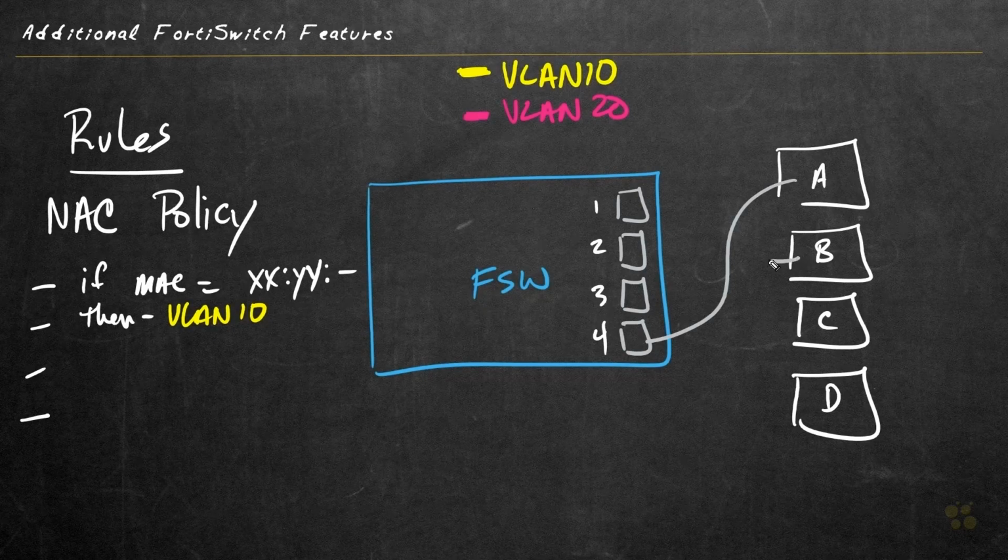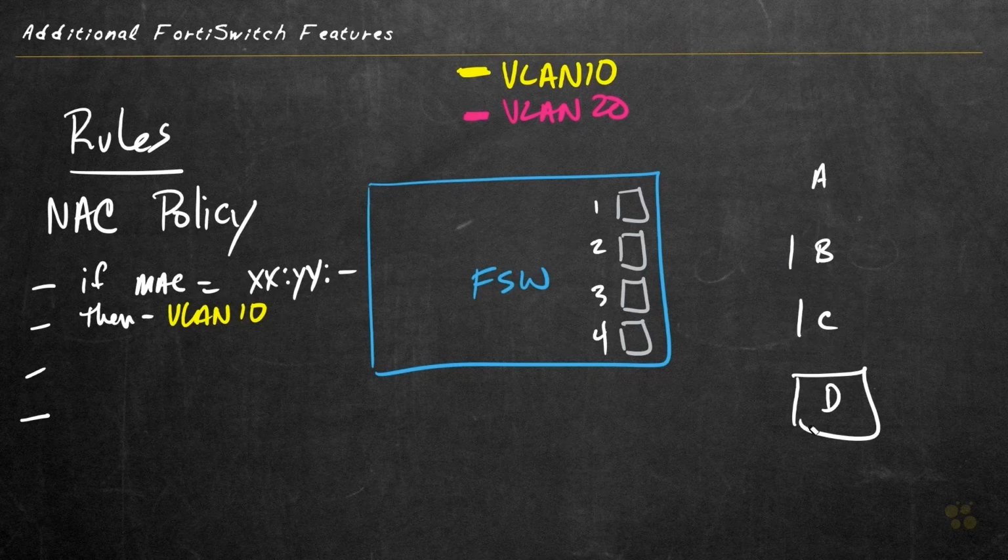While device B, when it connects to a port, again, regardless of which port it connects to, based on its characteristics and our NAC policy, it can be assigned to, for example, VLAN 20. And that would be true for device B if it connected to port 2 or 3 as well. So let me clean this up a little bit and let's make a game plan.